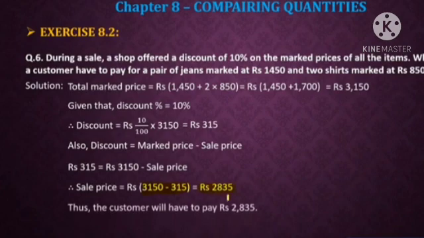So therefore we can say that the customer will have to pay Rs 2835 during that sale when he is buying a pair of jeans and 2 shirts at a discount of 10%. So in this way we are able to calculate the SP by using the discount percentage.